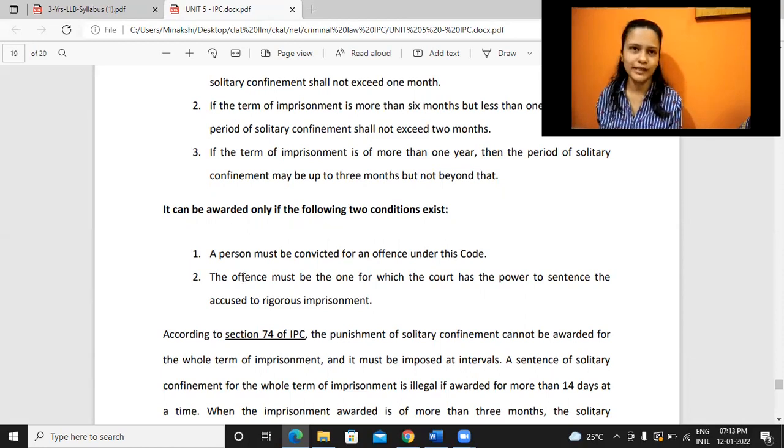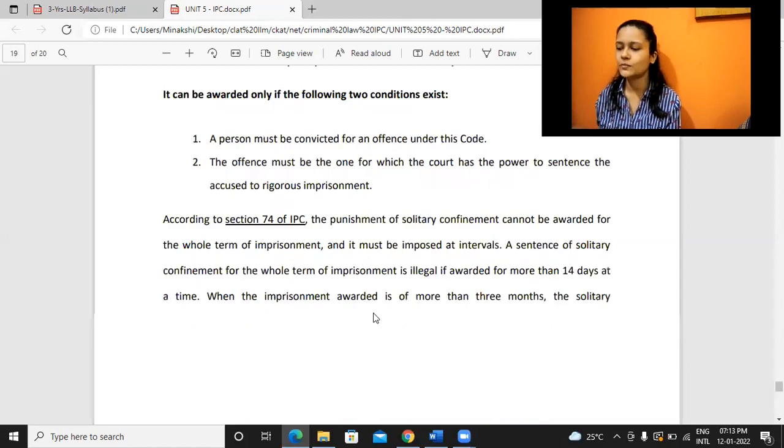Because there are so many laws, even labor laws, there are too many labor laws which impose criminal responsibility on a person. But even though it's criminal, it's not that serious of a crime. So it is just confined to the offenses given under IPC. The offense must be one for which the court has the power to sentence the accused to rigorous imprisonment. For simple imprisonment, it does not apply. For rigorous only, it will apply. So these provisions need to be followed while providing punishment.